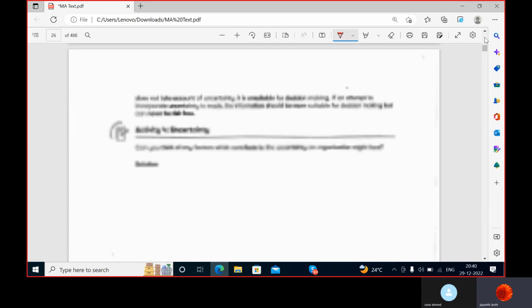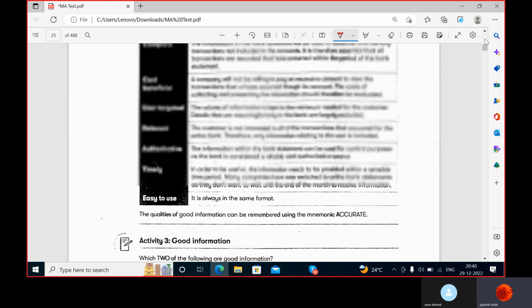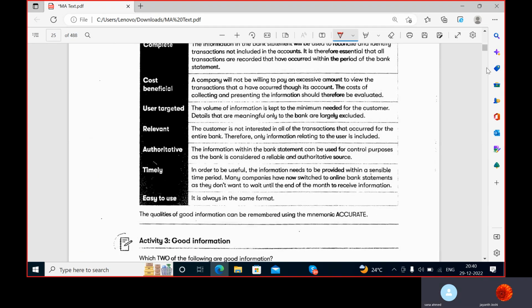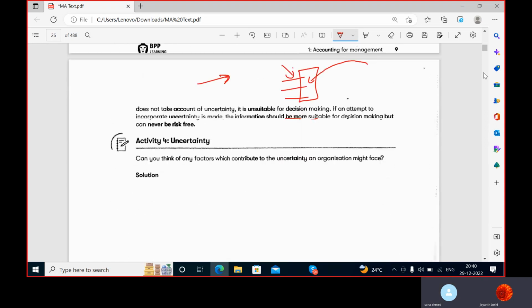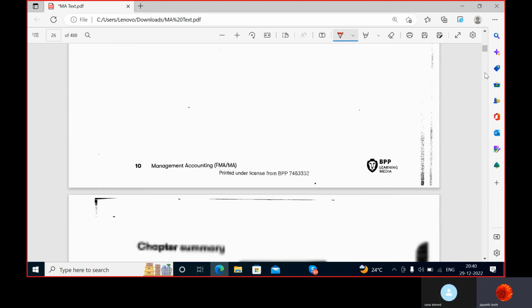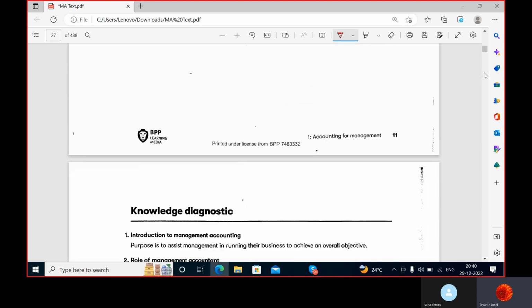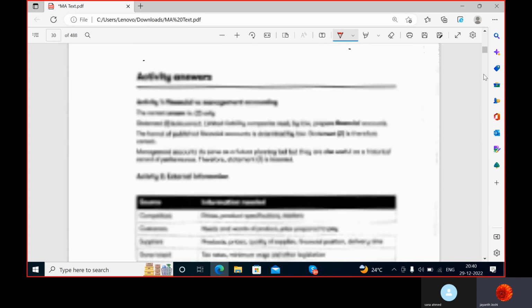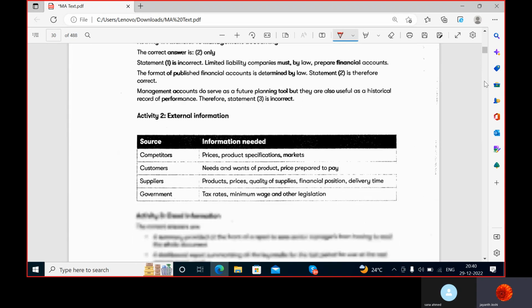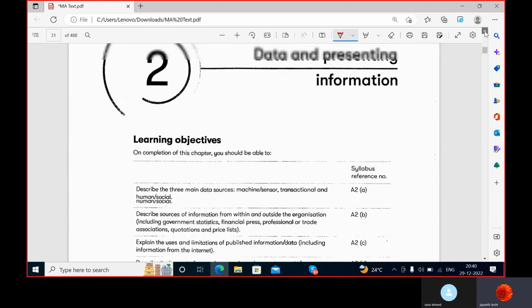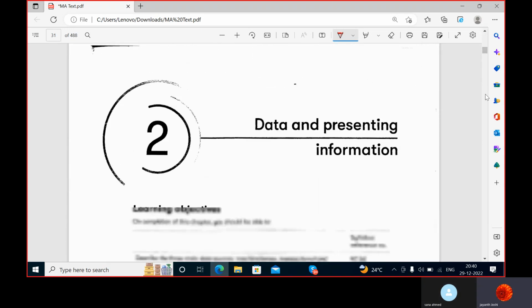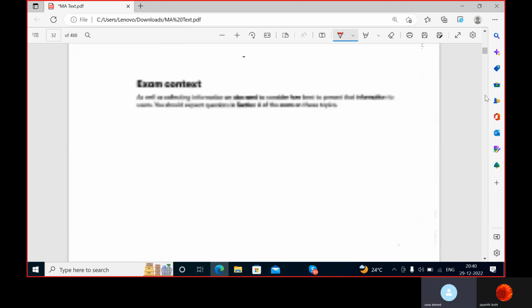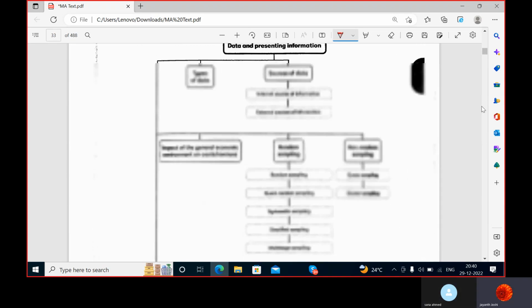The activities I'm purposefully leaving to you, because I know this can easily be done by reading the text. Any doubts in any of the activities, you can ask me tomorrow. And tomorrow I'm going to conduct a test on this chapter as well as the double entry, first chapter. Are you comfortable in answering, or shall we go for the discussion? I'm comfortable, sir. Okay, very good.